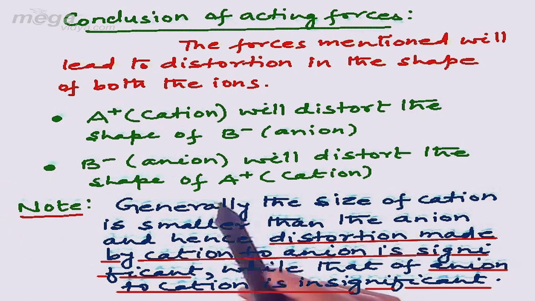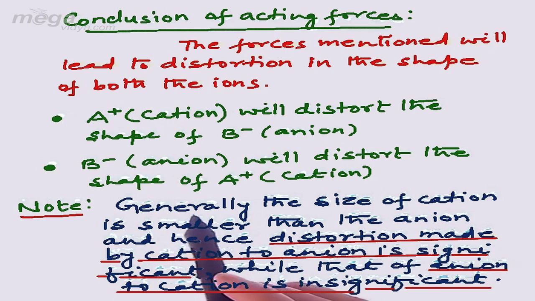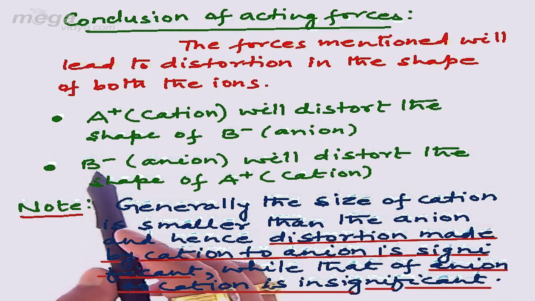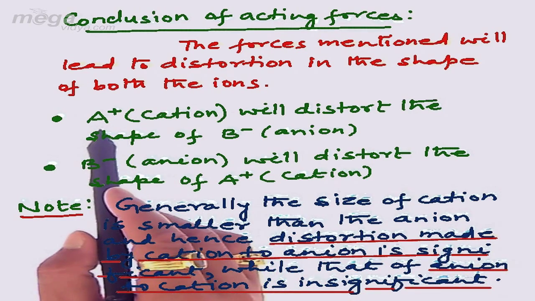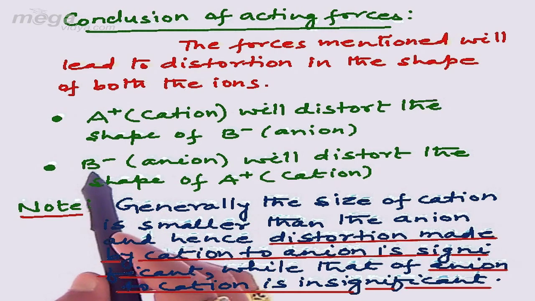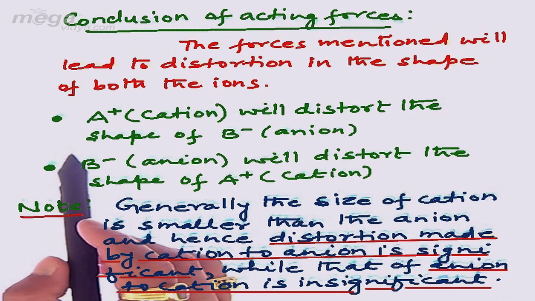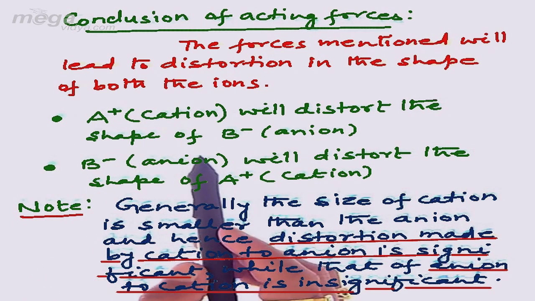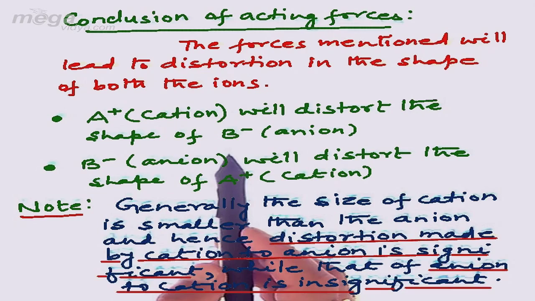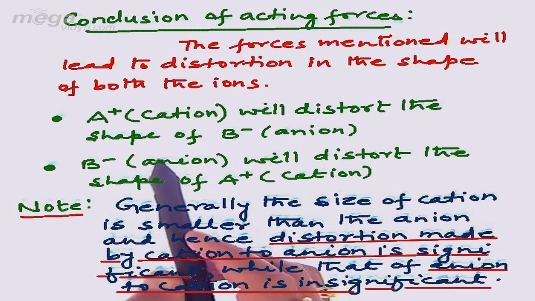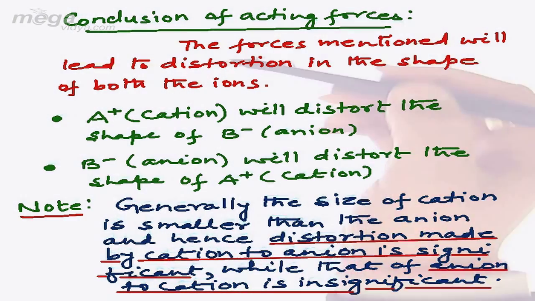Now generally, in case of ionic bonding, where we have the approach of A positive and B negative, the size of the cation is smaller as compared to that of the anion. Smaller size of ion means that the nucleus of the cation will be closer to the valence shell electron of the anion, and hence it will lead to greater distortion as compared to that of the anion. Let us see here.